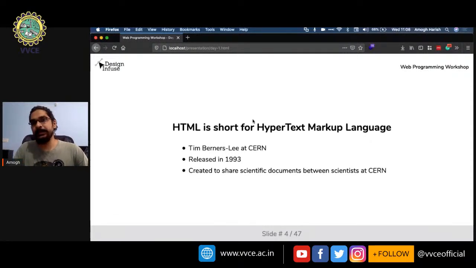Now, there's a story behind HTML. The story goes that there was a physicist at CERN, which is the European Organization for Nuclear Research. He had a problem of sharing certain research documents with his other scientists at CERN, and he came up with HTML.